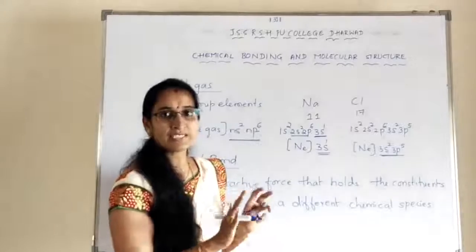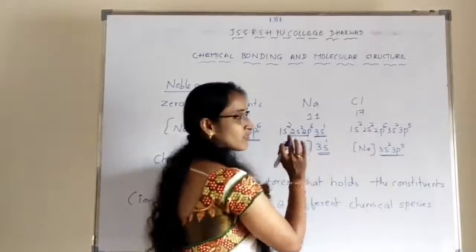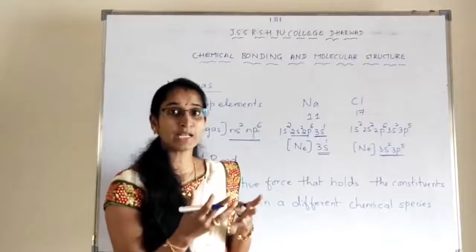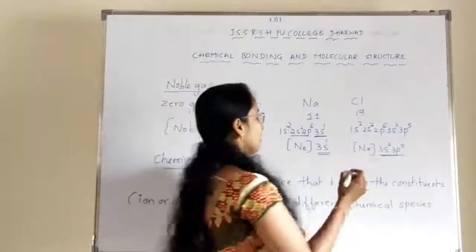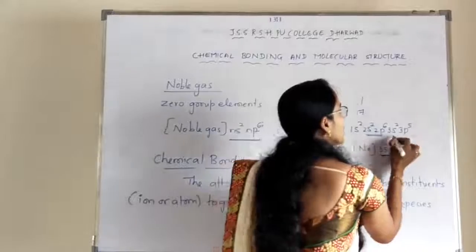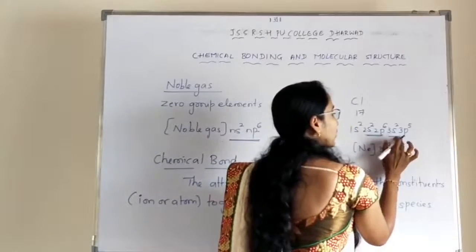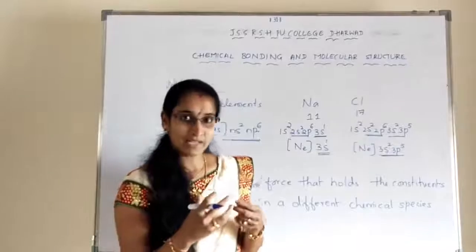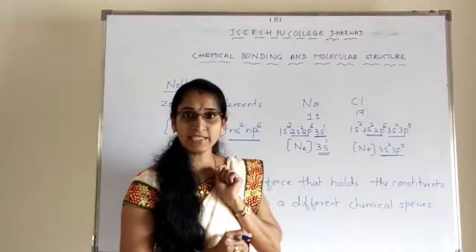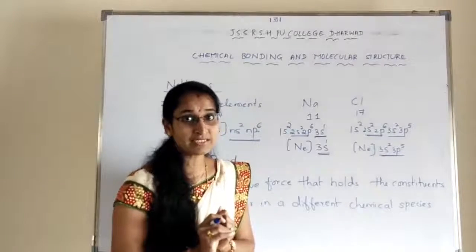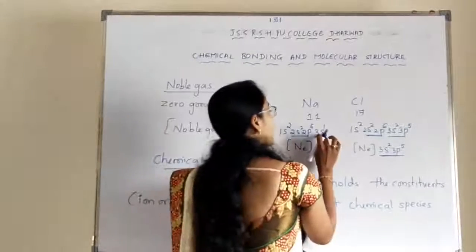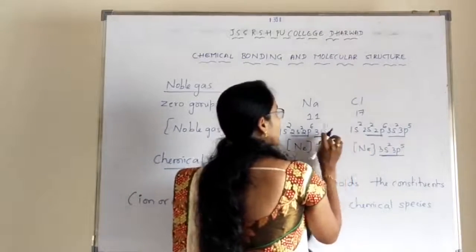So 8 electrons means it is stable. It is having 1 excess electron. To attain stability, it requires 7 electrons. Similarly for chlorine, the outermost shell is having 7 electrons. To attain stability, it requires 1 electron. Gaining 7 electrons is difficult, while losing 1 electron is easy. As you know, losing 1 electron is easier compared to the acceptance of 7 electrons, right? So that's why it will lose that electron to chlorine.